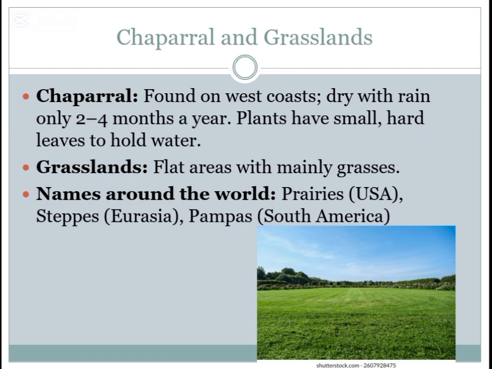Grasslands have mainly grasses growing with very few trees. Most grasslands are flat. These grassland areas have different names in different parts of the world. In the USA, the grasslands are known as prairies. In Europe and Asia, these grasslands are known as steppes. And in South America, these grasslands are known as pampas.